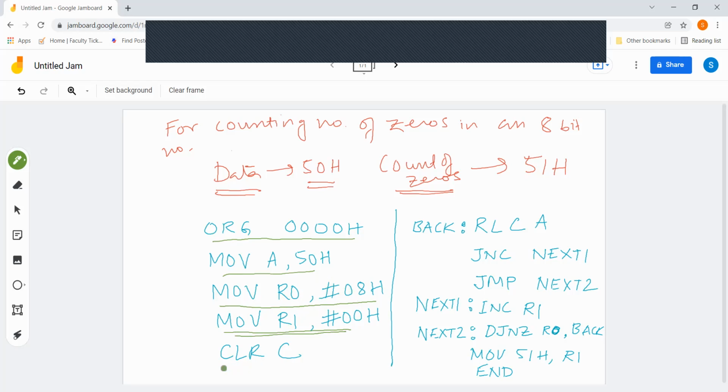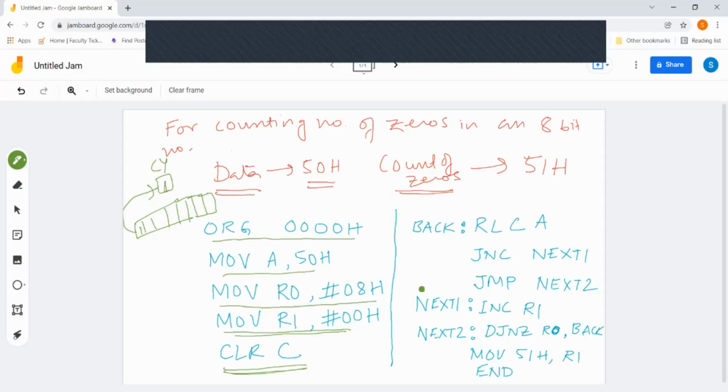And we are clearing the carry flag using the CLR instruction. Then what we are going to do over here is RLC A. RLC A is nothing but rotate accumulator left with carry. So what it is going to do, 1, 2, 3, 4, 5, 6, 7, 8. Let's say our carry bit is here. It is going to do left rotation, so whatever bit is here, let's say this 1 is there, it is going to store here.